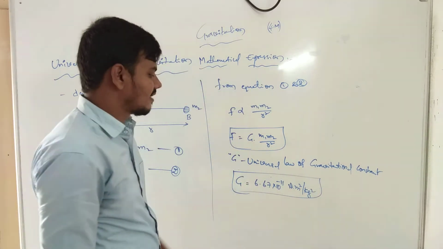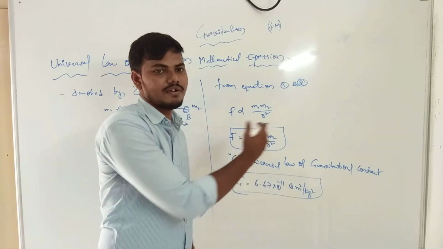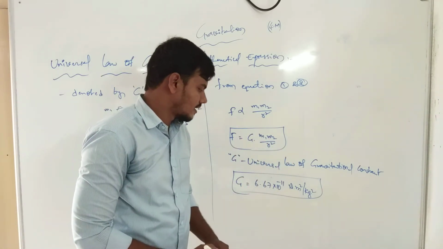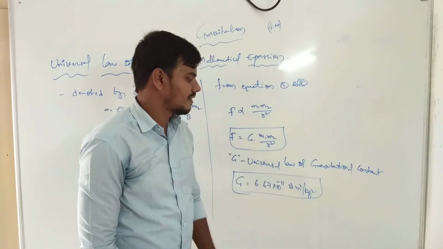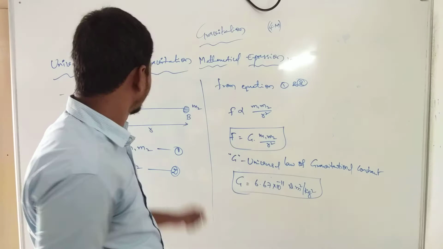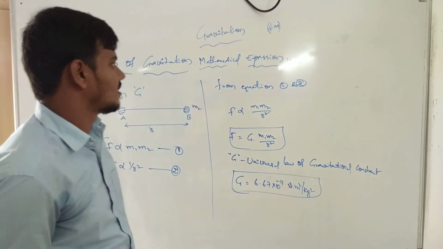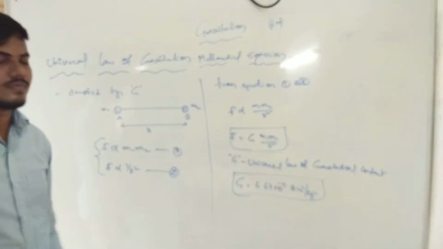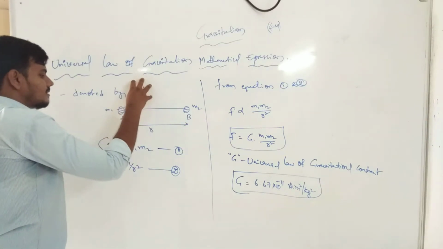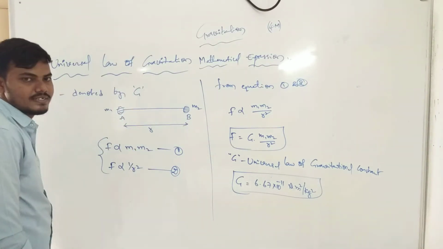Now what units can we gain? Units we can apply in our next topic. Now G is equal to 6.67 into 10 to the power of minus 11 Newton meter square per kg square. Now this is the universal law of gravitation mathematical expression, which is denoted by capital G. Capital G means we can take it as the universal law of gravitation constant.